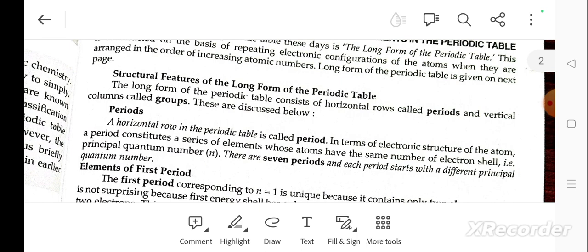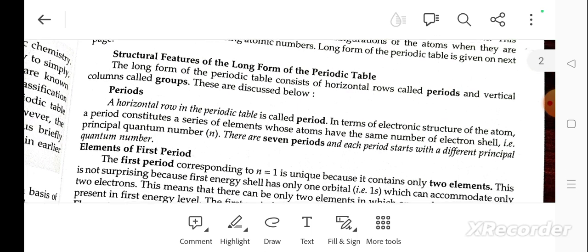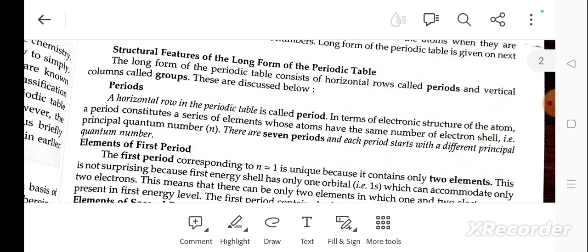Structural features of the long periodic table. The long form of the periodic table consists of horizontal rows called periods and vertical columns called groups. They are discussed below. Period: a horizontal row in the periodic table is called a period. In terms of electronic structure, a period consists of a series of elements whose atoms have the same number of shells. There are 7 periods and each period starts with a different principal quantum shell.